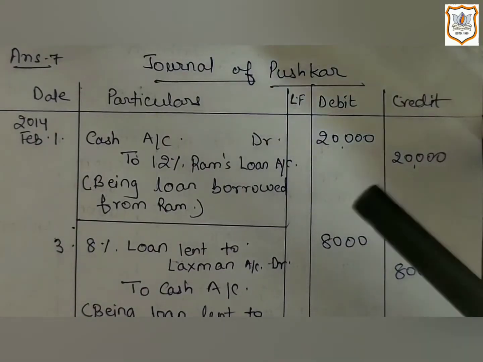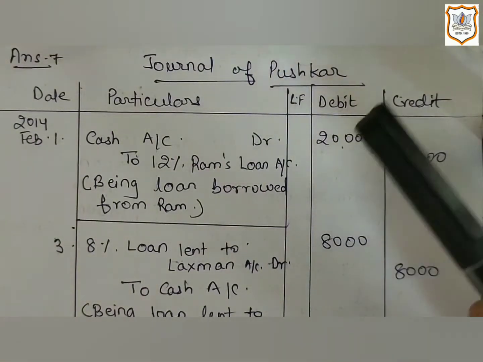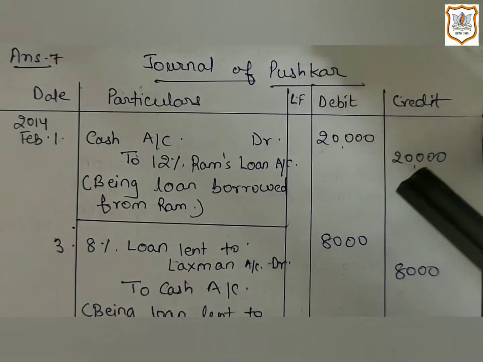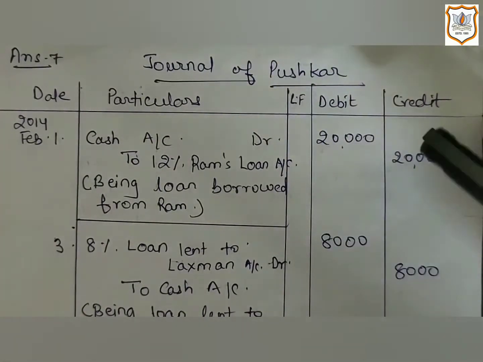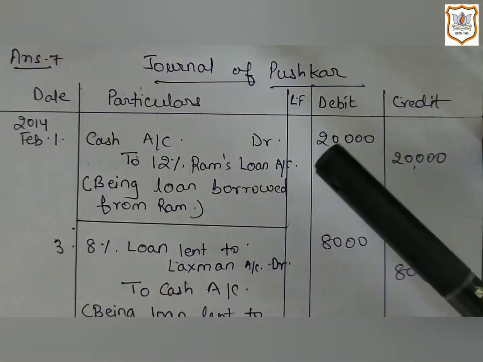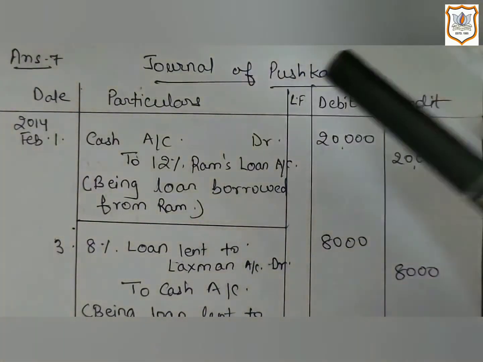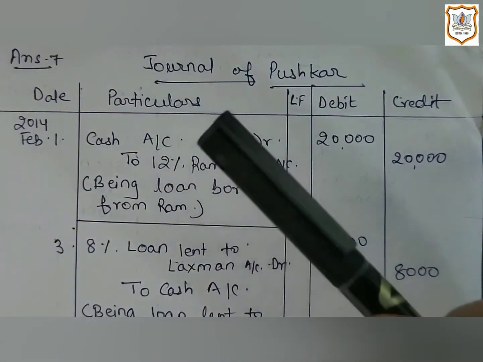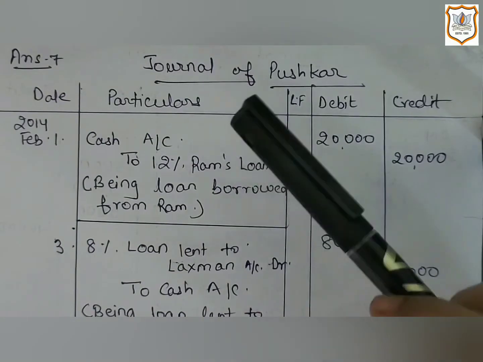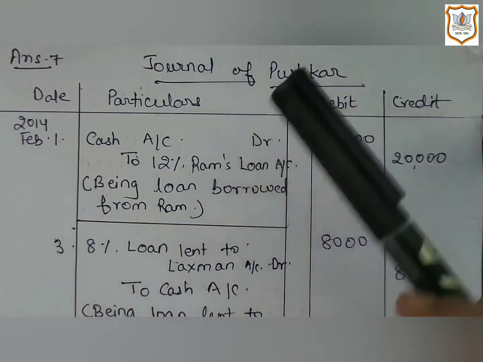If you apply here modern approach, which I just explained at the starting of video, the result will be same. So let's try it. As per modern approach, as we know, cash account is an asset. Cash is an asset and the nature of asset is debit.